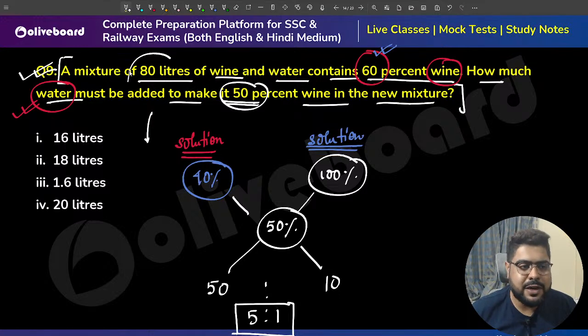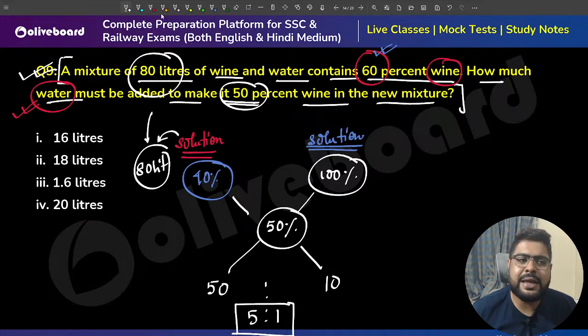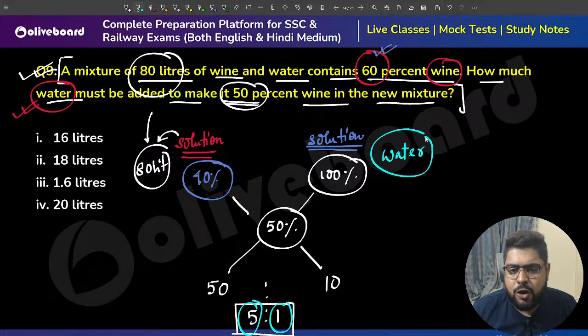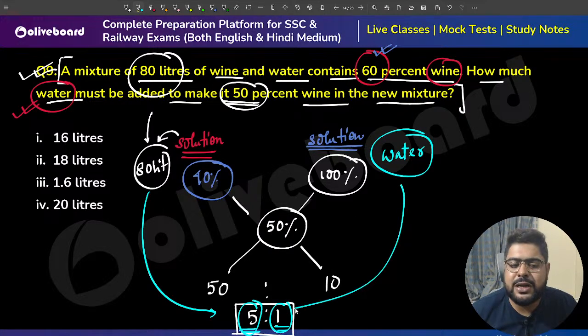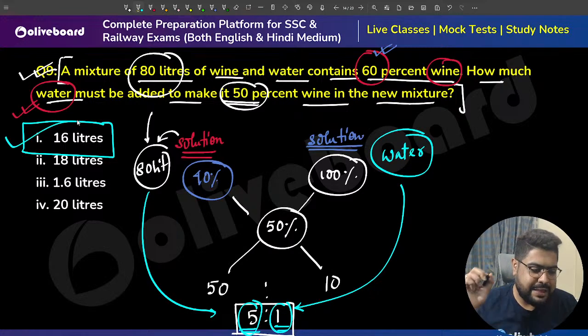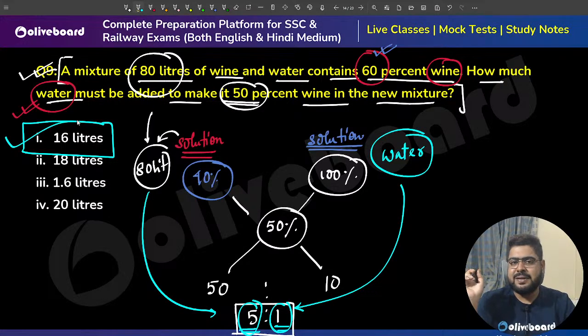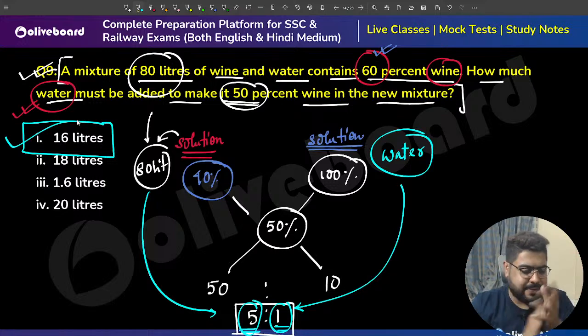I know 80 liters of solution was present. Meaning, sir, for every 5 liters of solution, I will add 1 liter of water. This is how much water I am adding. So for every 5 liters of solution, I will add 1 liter of water. For 80 liters of solution, how much water will I add? Sir, 16 liters, option 1, that's your answer. You see, that's a single liner question.